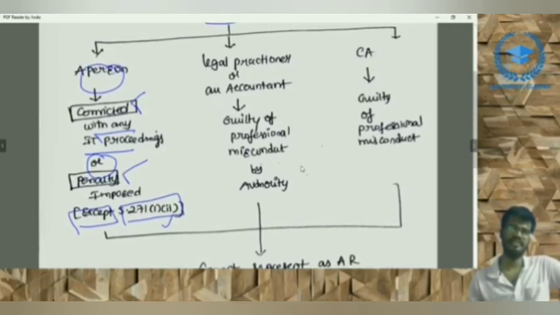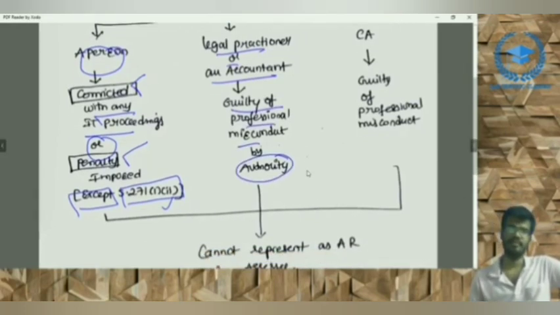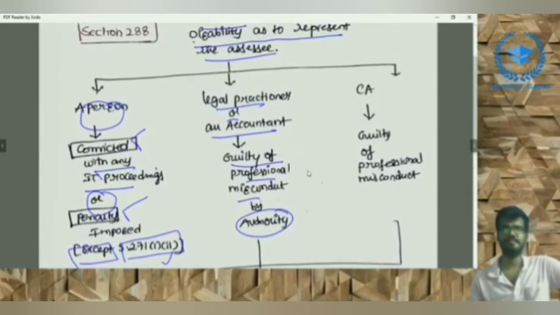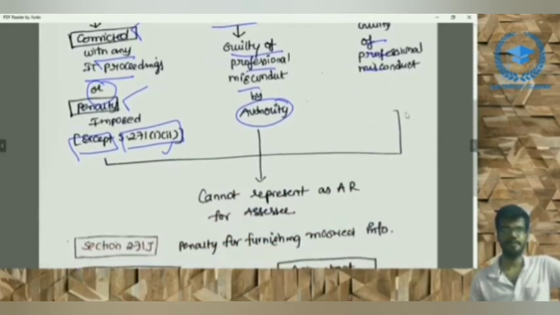And the second person is the legal practitioner or the accountant who is guilty of professional misconduct by the authority. Then also he is not able to represent his SSC. Another third point is our auditor, that is a chartered accountant. If a chartered accountant is guilty of professional misconduct under our CA Act 1949, he also cannot represent as authorized representative for the SSC. This is 278.